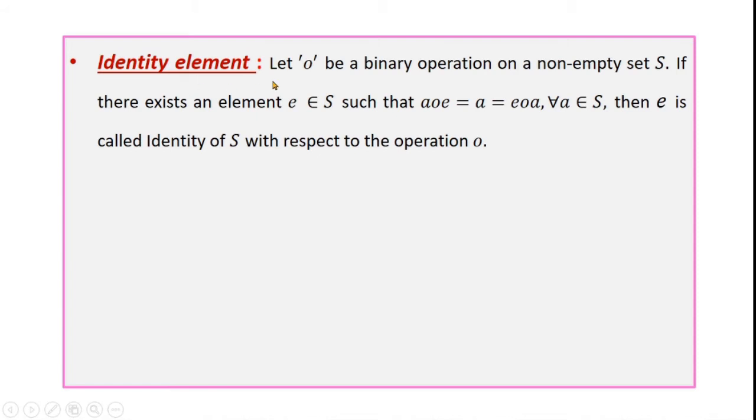Identity element. Let circle be a binary operation on a non-empty set S. If there exists an element e belongs to S such that a circle e is equal to a, that is equal to e circle a for all a belongs to S, then e is called identity of S with respect to the operation circle.